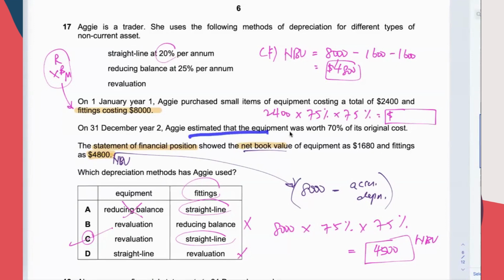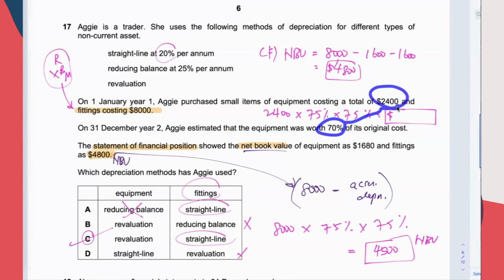And what is the use of this then? At the end of year 2, the value of it is left at 70%. It is the amount you show in the SOFP for equipment. If you use the revaluation method, we show 70% of the 2,400.